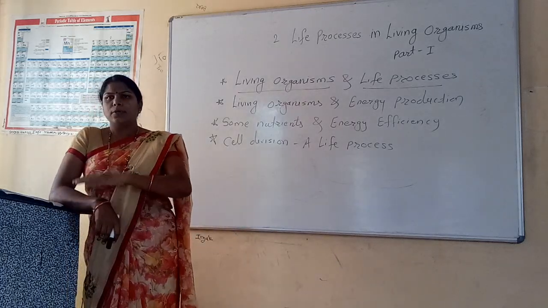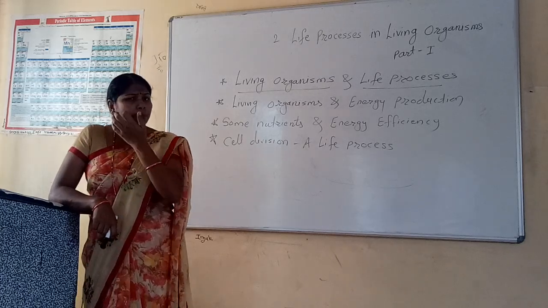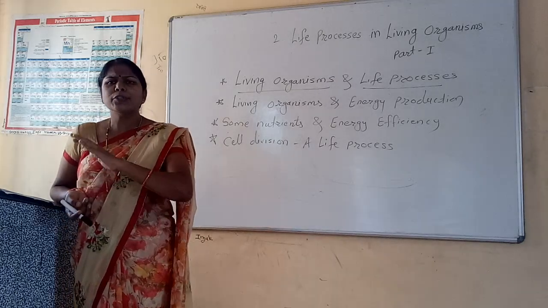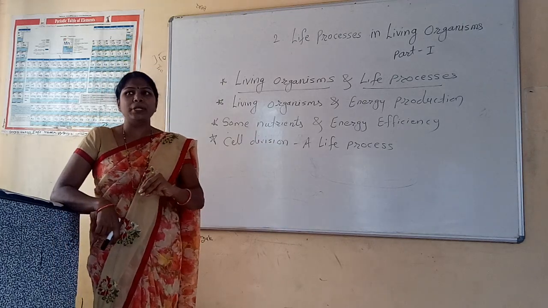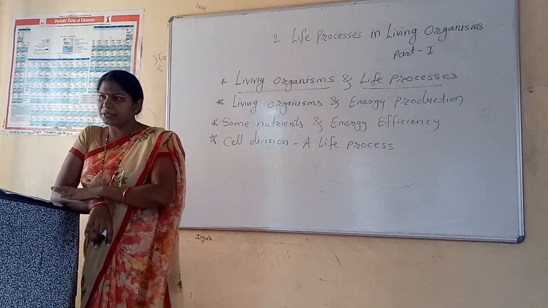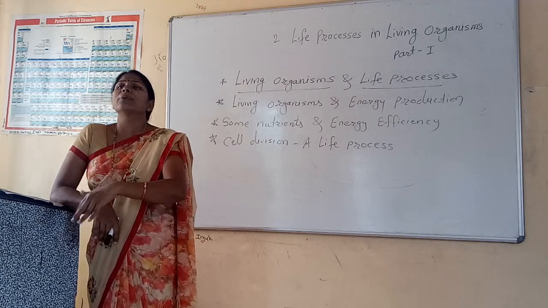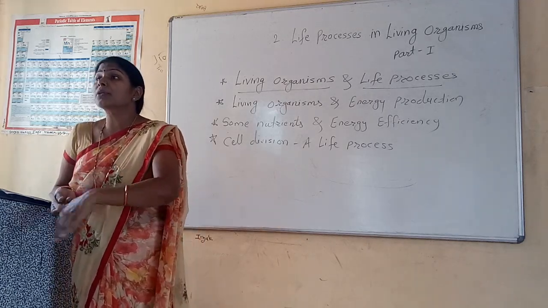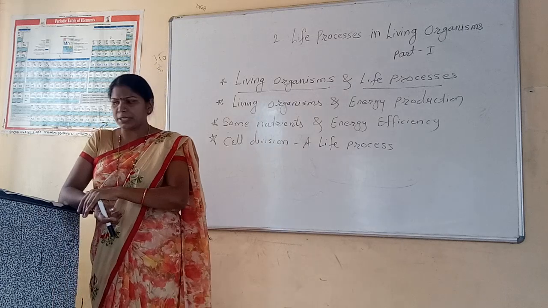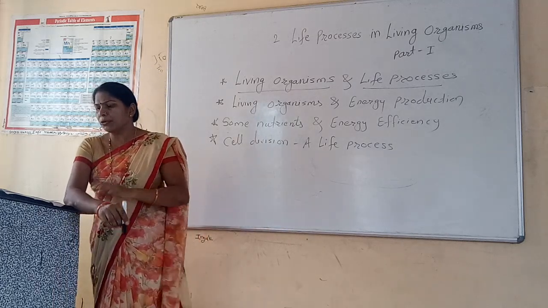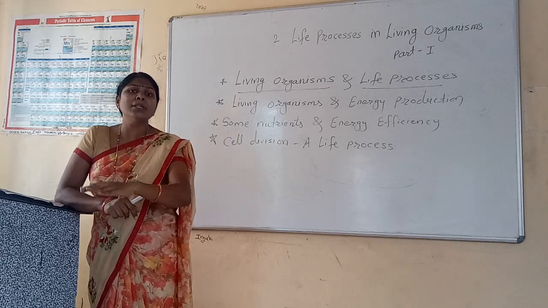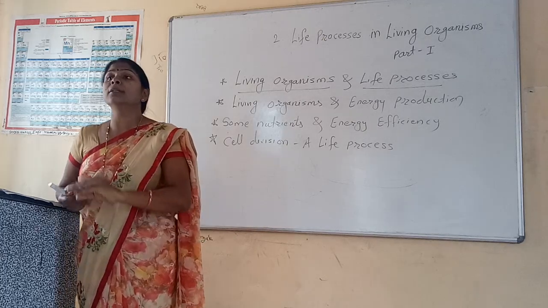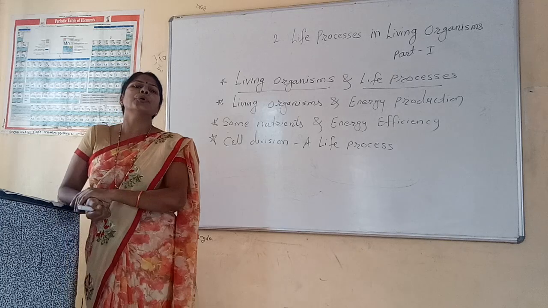All the systems and organs perform their function, but for proper functioning they require a continuous source of energy.